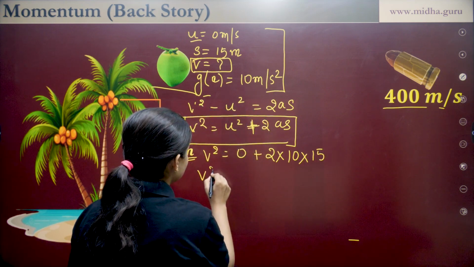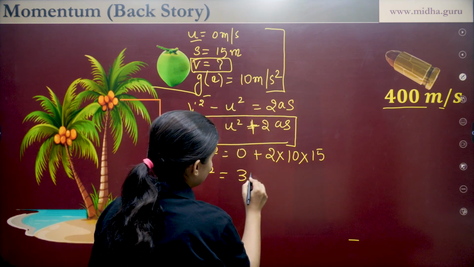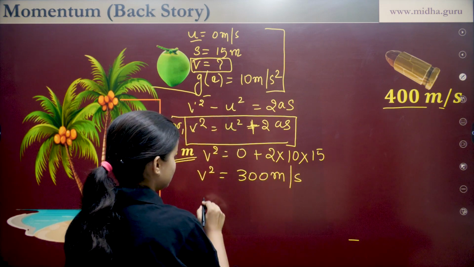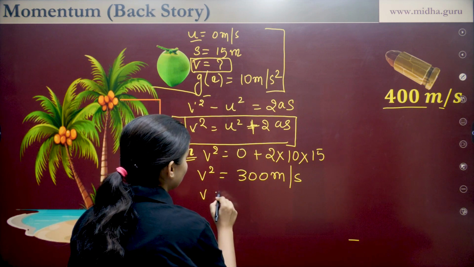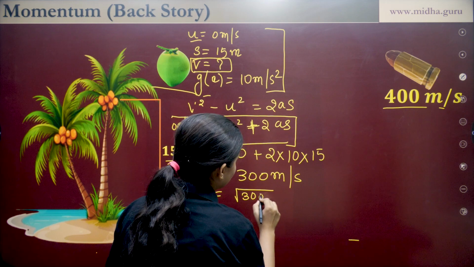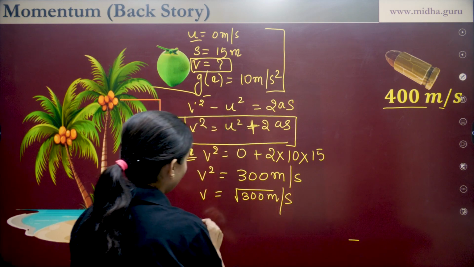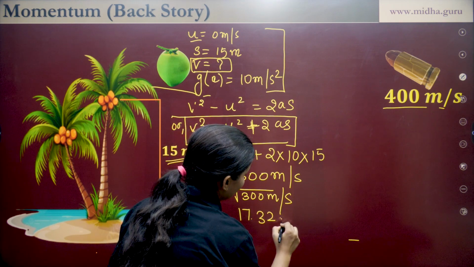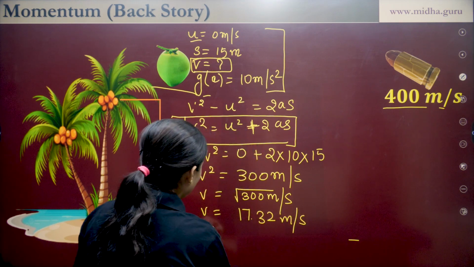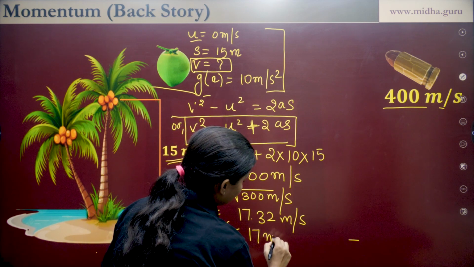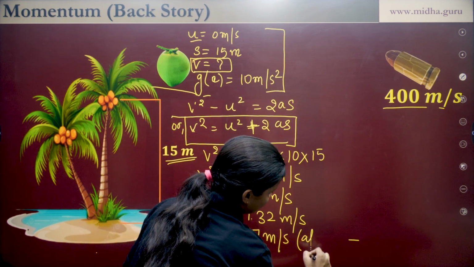So, on solving this, we get v square is equal to 300 meter per second square. Now, on taking the square root on both sides, we can say v is equal to root over 300 meter per second, which is equal to 17.32 meter per second, or we can say that v is equal to 17 meter per second approximately.